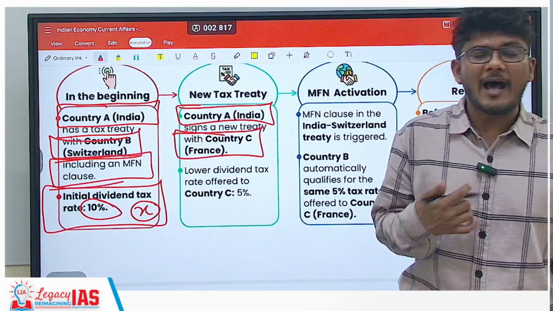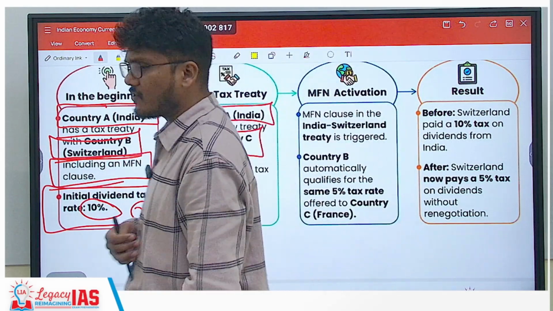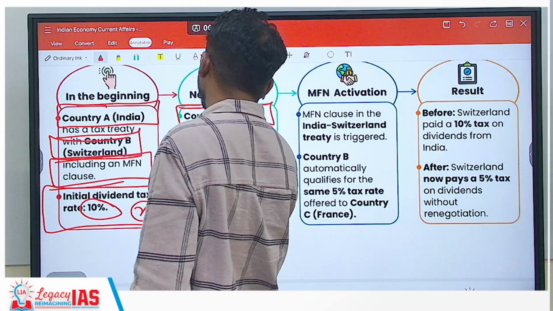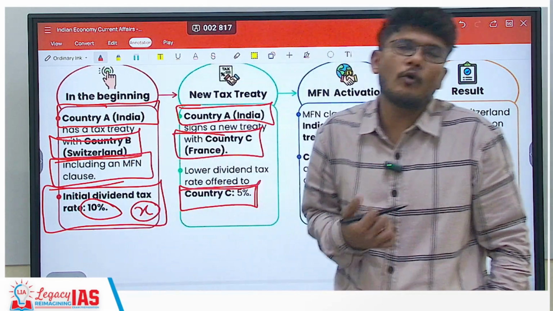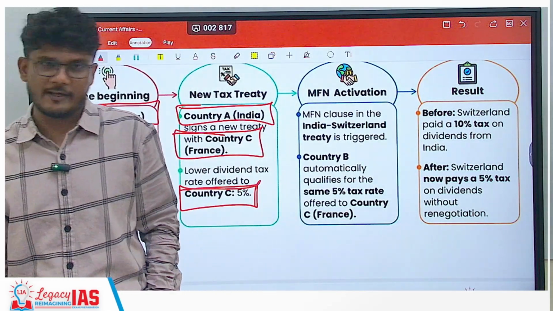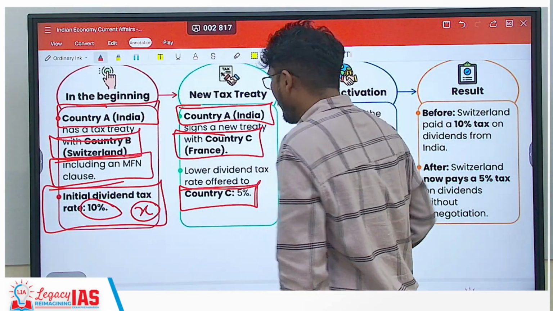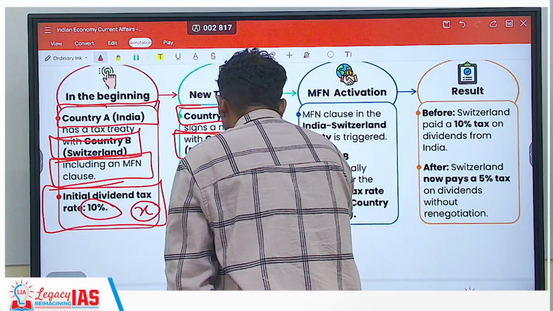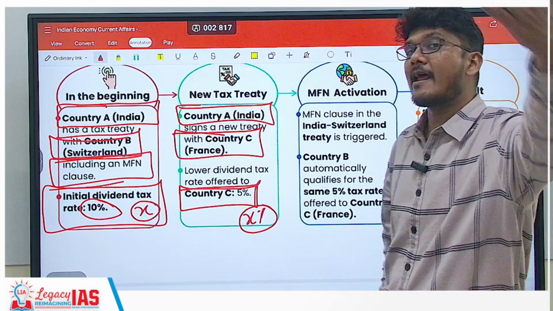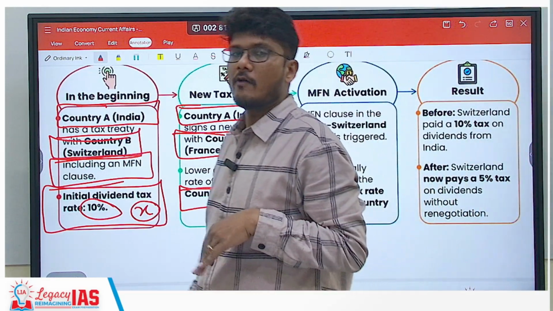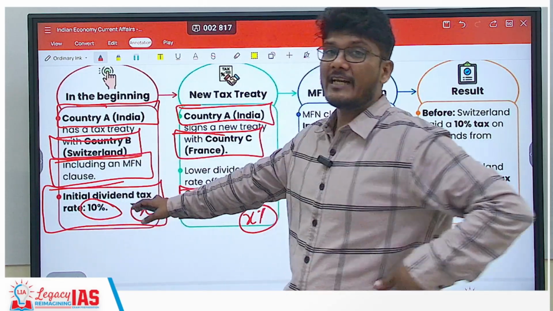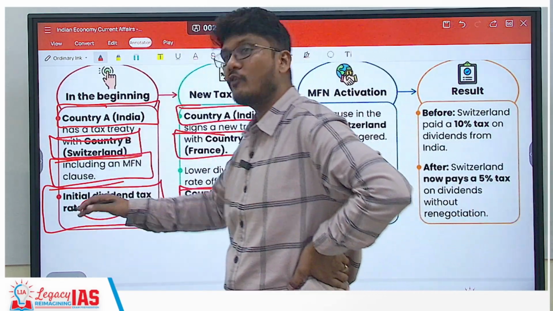And with France, we have an agreement that for the same product X, we will charge only 5% import duties. For example, France will charge us 5%, we will charge France 5%. Now the same product X is being charged at only 5% to France, right? So when France sends their exports to India, we will charge only 5%. But if Switzerland was sending, we were charging 10%. Their contract was meant for 10%.